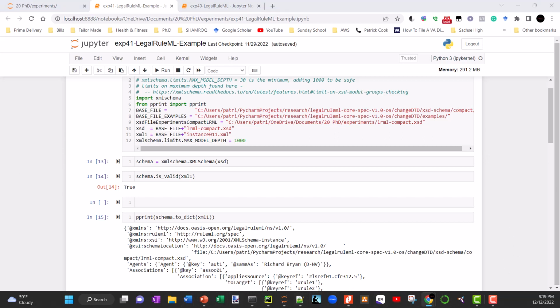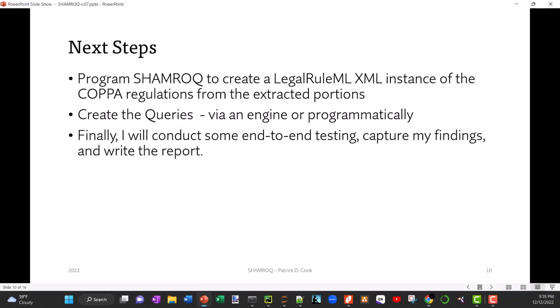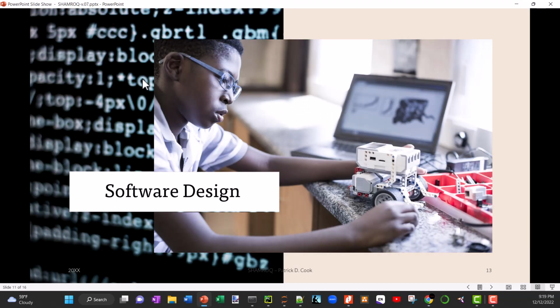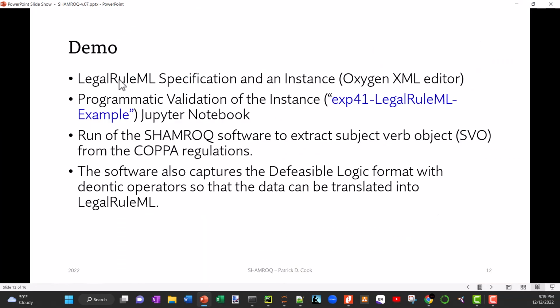And let me just recap the demo again. In the demo, we actually looked at the specification, and I showed an instance in the Oxygen XML editor. We looked at the legal rule XML example of that instance that I created and validated that instance against the schema. I ran this SHAMROQ software, and we looked at the subject verb object from the copper regulations.